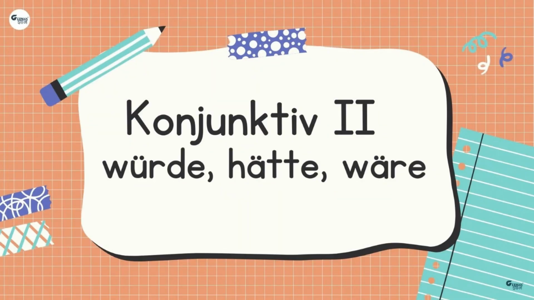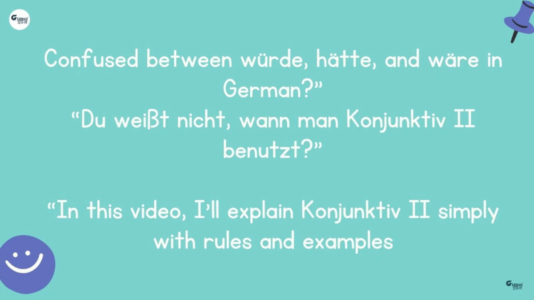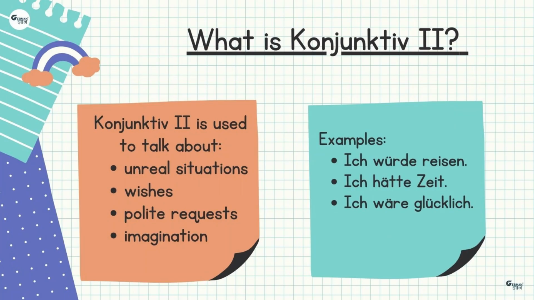Let's go. Konjunktiv II, the difference between würde, hätte, and wäre. If you are confused between würde, hätte, and wäre in German, and you don't know when you have to use Konjunktiv II, then in this video I'll explain Konjunktiv II simply with rules and examples. First question, what is Konjunktiv II? Konjunktiv II is used to talk about unreal situations, wishes, polite requests and imagination. For example, ich würde reisen, ich hätte Zeit, ich wäre glücklich.